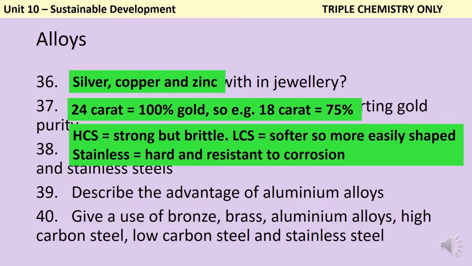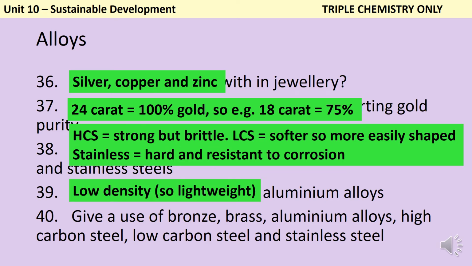High carbon steel is strong but brittle, so it's useful for making things that need to be very, very hard and don't need to have their shape changed, so say drill bits. Low carbon steel is softer, so it's better for making things like car bodies that need to be bent into a particular shape. Stainless steel is also very hard and it's resistant to corrosion, so it's useful for things that are going to be in contact with, say, acids.